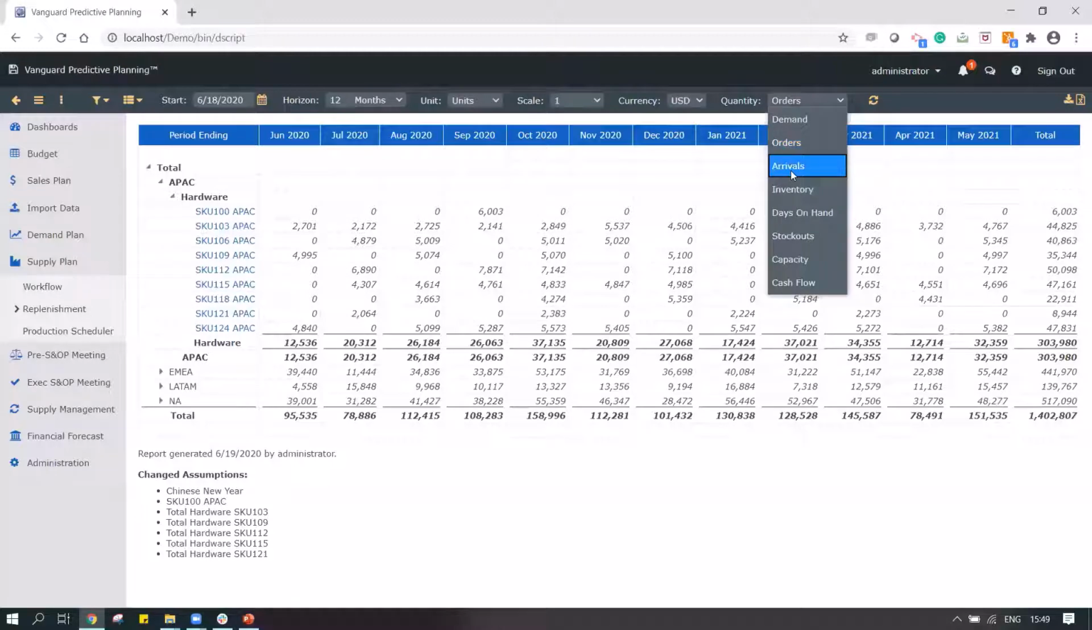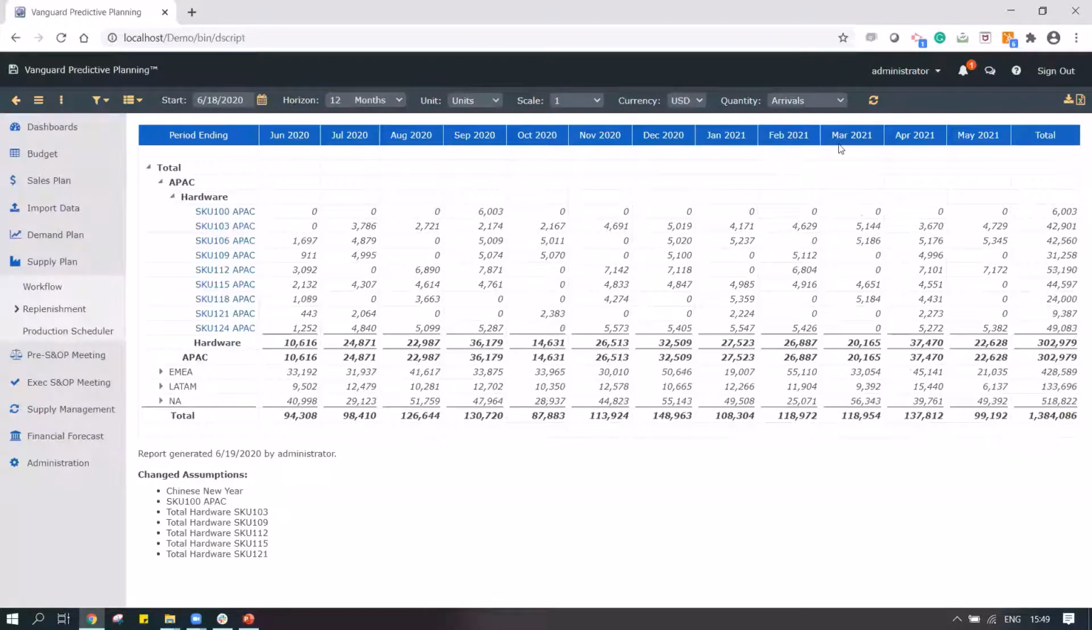This is how in one shot I can take actions. I can take an overall picture of different line items, different product categories or locations at a high level, and also download these reports to Excel for further analysis.